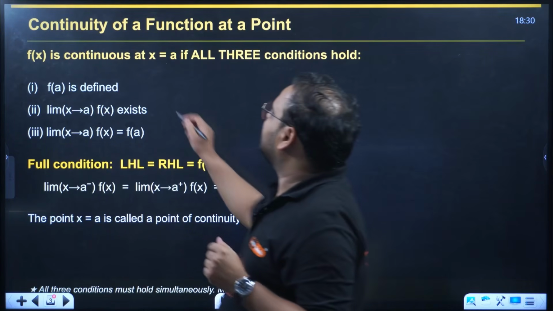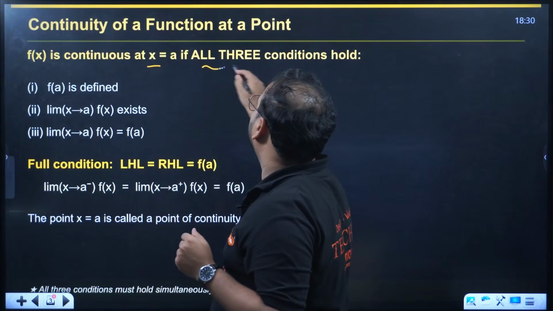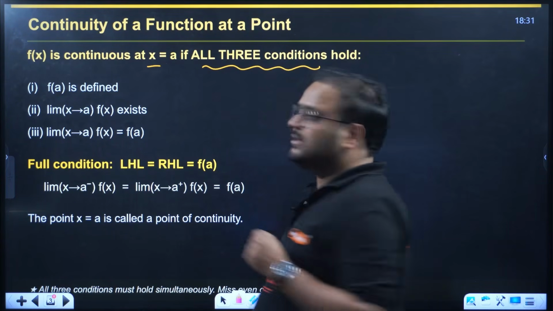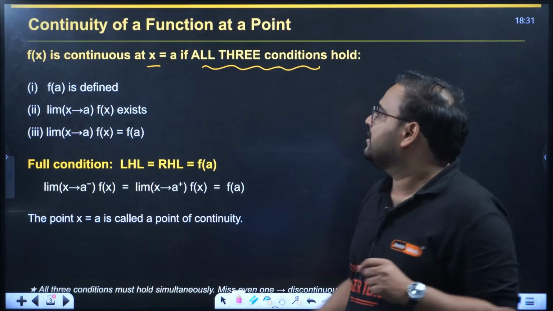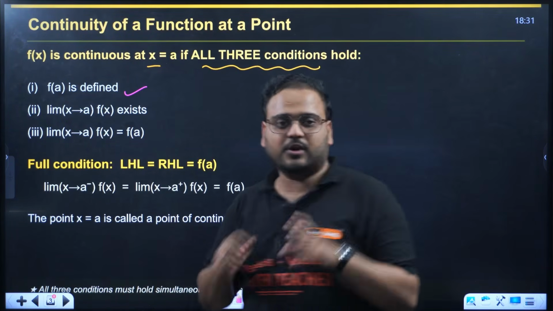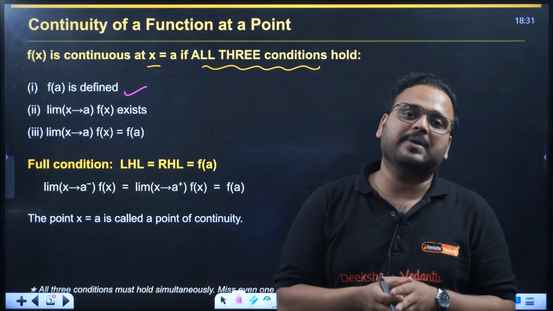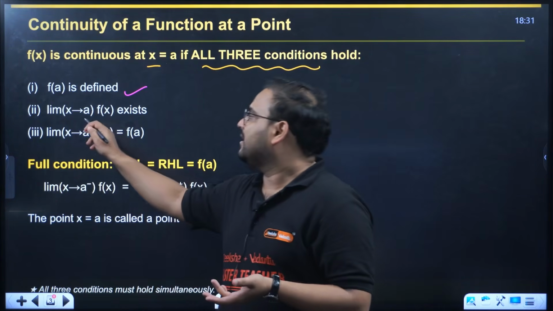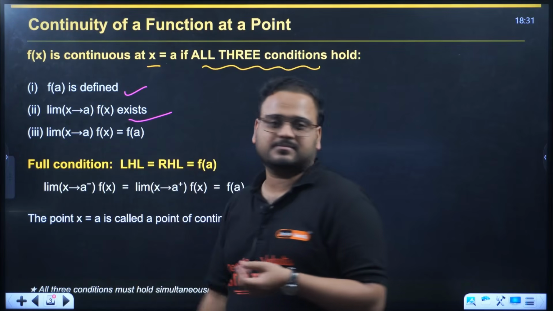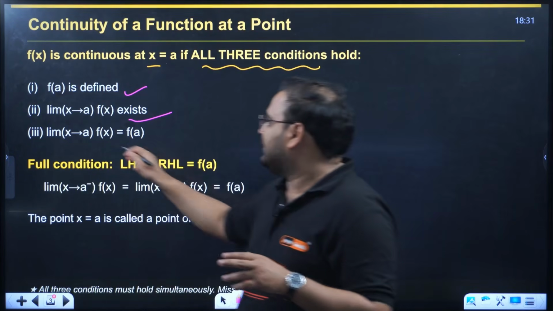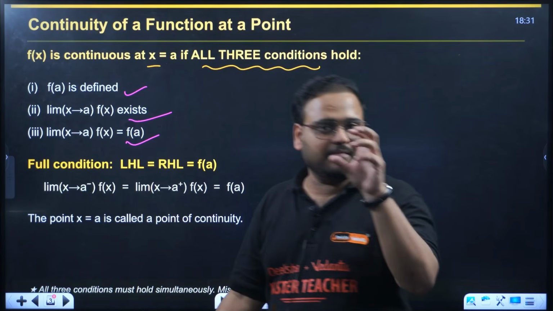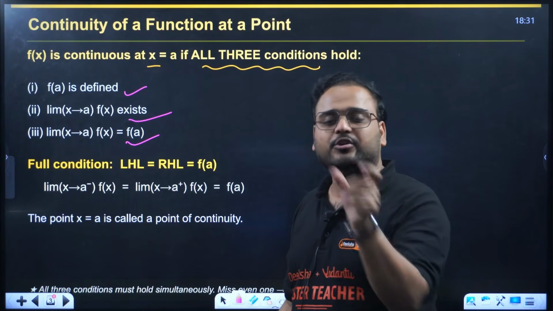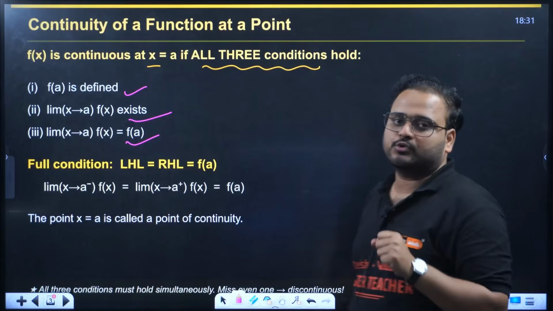f(x) is continuous at x equals a if all 3 conditions hold true at the same time. f of a should be defined, means the function value at the point a should exist. Then the limit of the function should also exist, and that limit should be equal to f of a, and should give you a finite value.